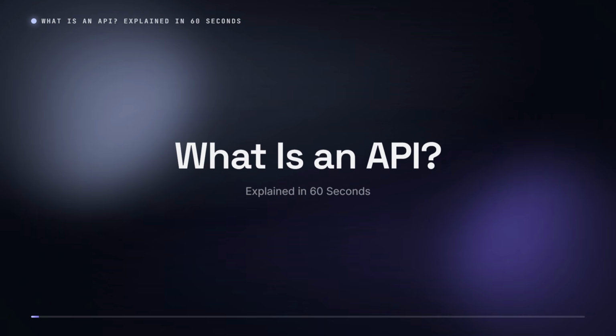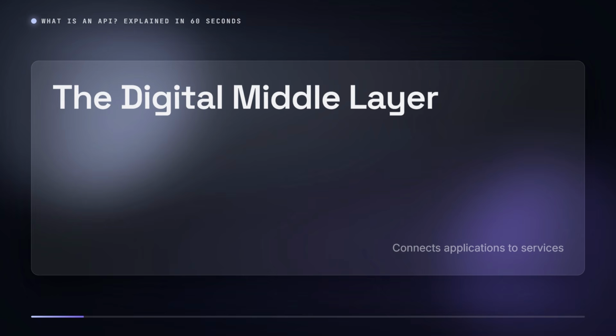Wondered how different applications talk to each other seamlessly? Let's demystify APIs in just 60 seconds. An API, or Application Programming Interface, acts as a crucial middle layer, allowing applications to request information or services from other systems without needing to know their internal workings.